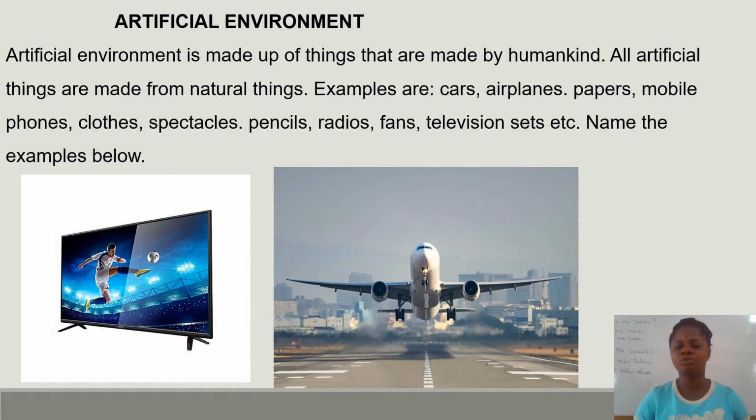Even in our classroom, we can talk about our chairs, our tables, our books, our pencils and erasers. These are all examples of things created by man, and they are the things that make up the artificial environment. So in the images below, you can see an aeroplane, and then you can see a television set. They are examples of things that you can find in the artificial environment.